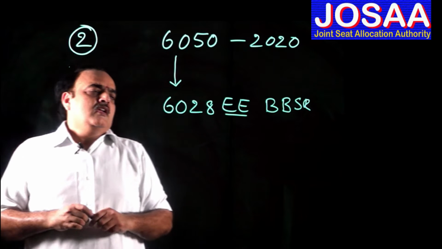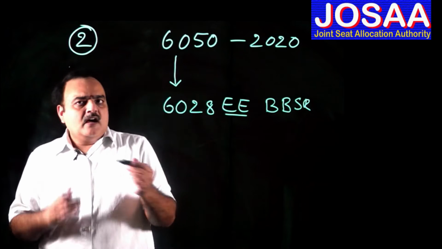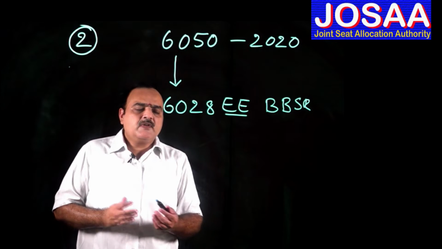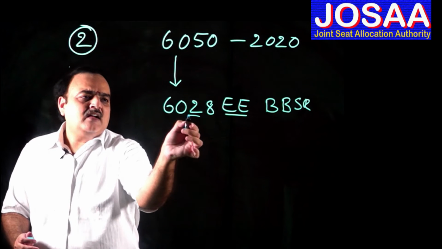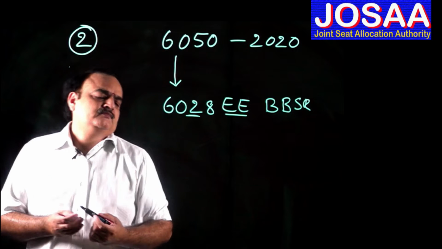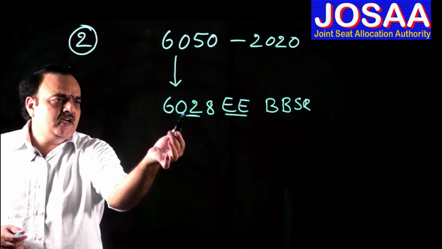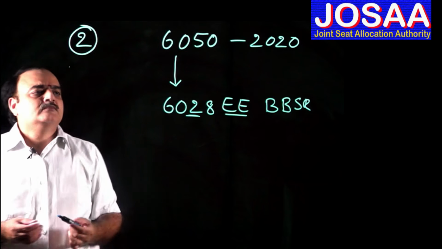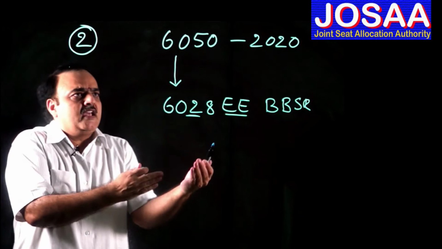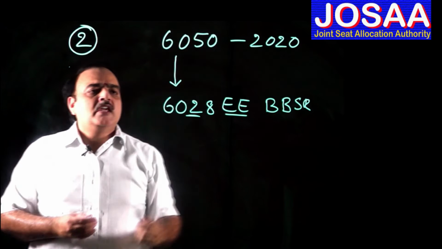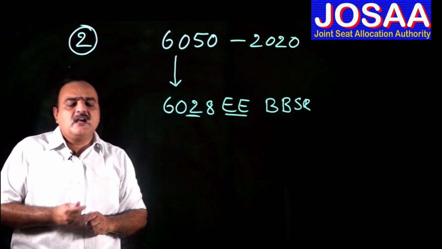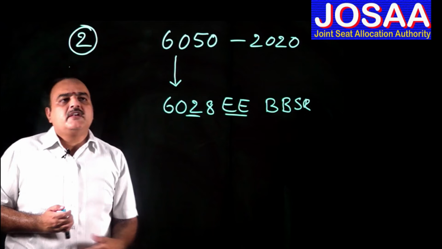Now this year girls reservation is increased from 12% to 20%. So this rank may come down further. This 6,028 rank may come down further, because all the girl students who are before this rank will use their girls reservation category rank and jump into better IITs.